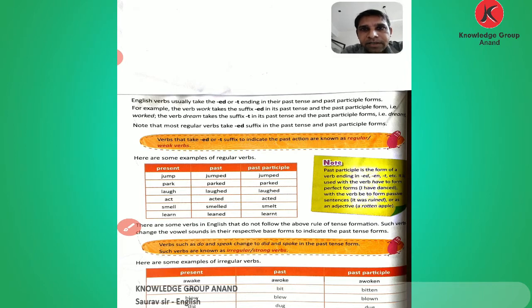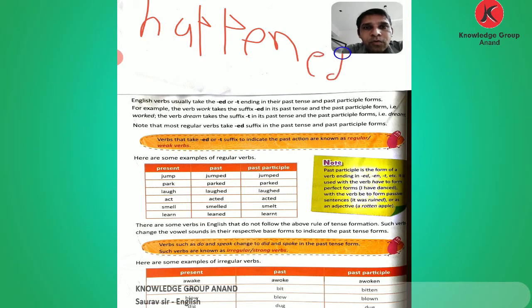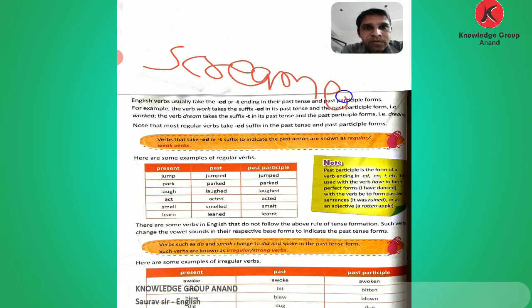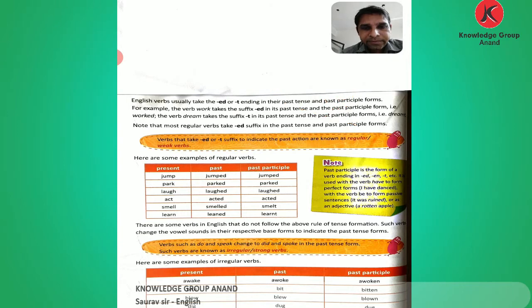If the word given is react, what do we do here? Only add ed. If the word given is happen, what do we do? We add only ed with both past and past participle. If the word given is scream, we add only ed. So these are the words. The ed and t forms go with the regular verb. Now comes the irregular verb.